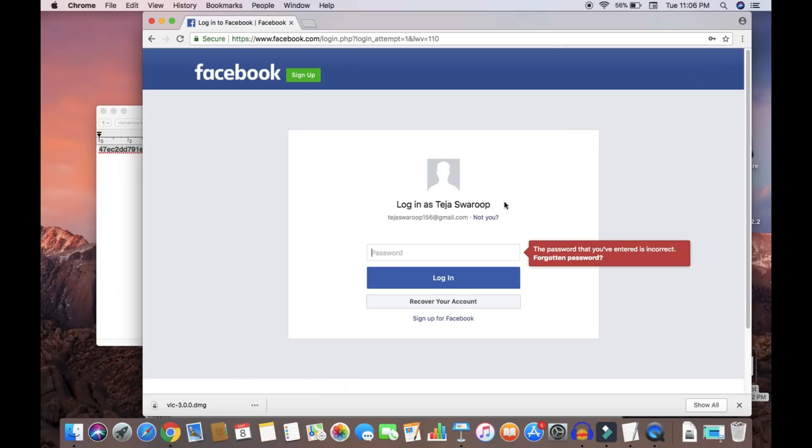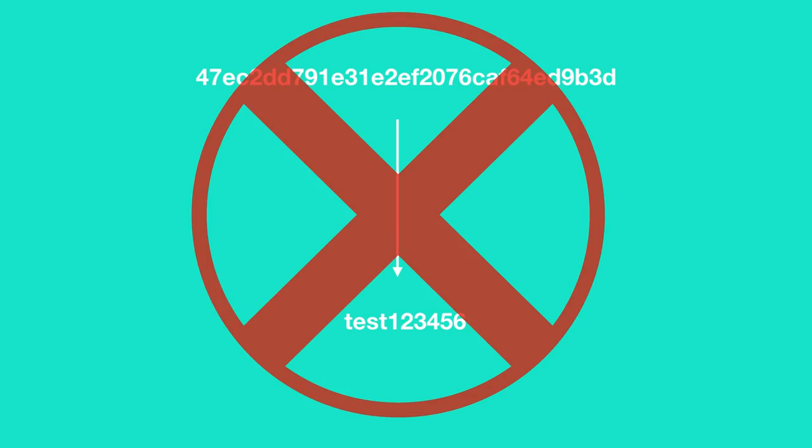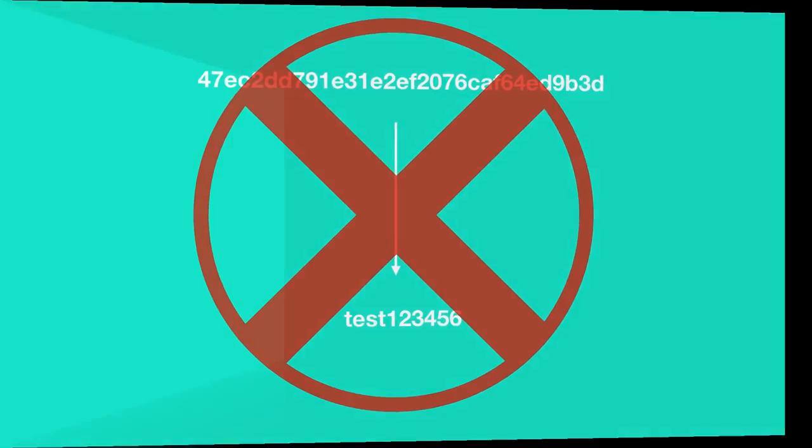So what does the hacker do now? Intuitively, the only possible way is to reverse the hash into its plain text form. But this is highly impossible because a hash is a one-way function, and the plain text form of a hash cannot be obtained from the hash itself. That is how hashing algorithms are designed.